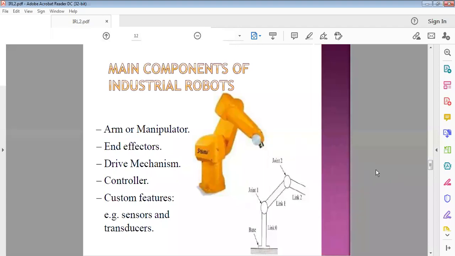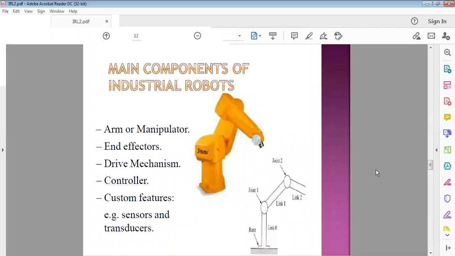So why is the jointed arm robot used in such applications? See, it has such flexibility. It has flexibility in the work environment. It can easily perform the task, whatever task you have to do.